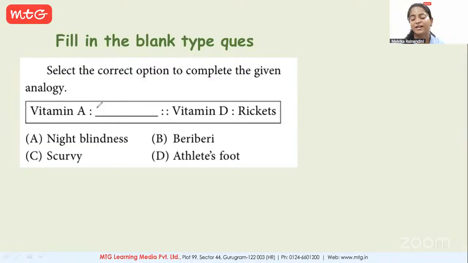Okay, thank you, ma'am. Now, vitamin A deficiency would cause, yes, Rudhav? Ma'am, deficiency of vitamin A will cause night blindness. Very good. So everyone, as it is given here, vitamin A deficiency would lead to night blindness, and vitamin D deficiency leads to rickets. Okay, next question.